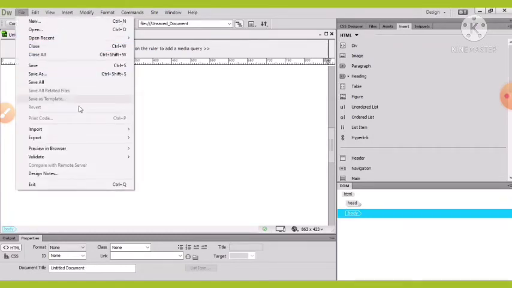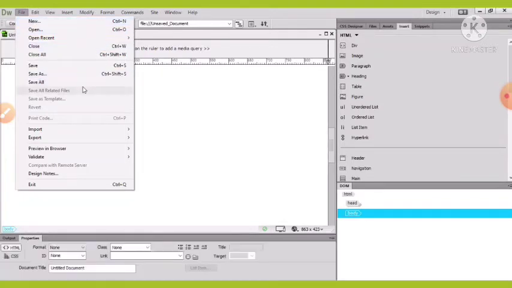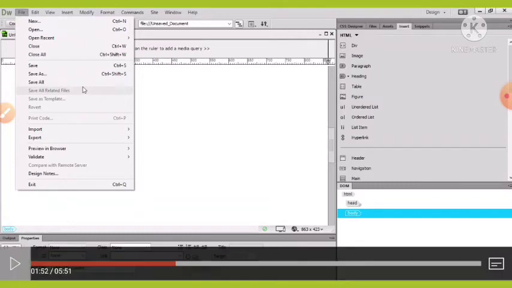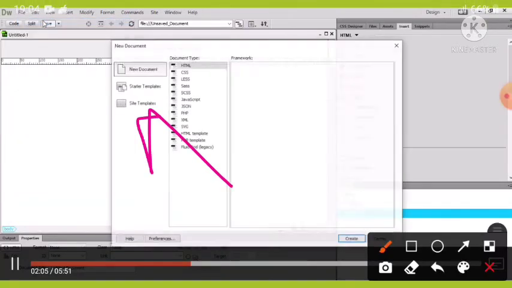Next, you can see how to create a web page using the New Document window. If you want to create the web page using the New Document window, at first you have to click in the menu bar, then click on File.